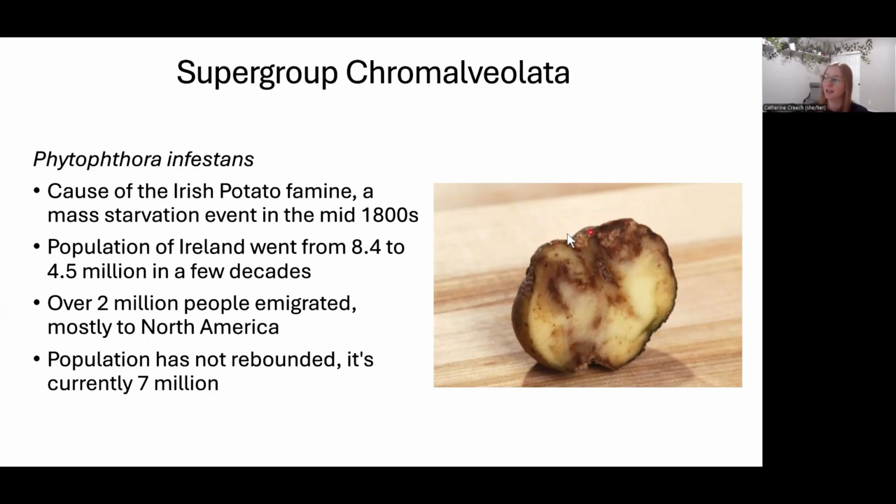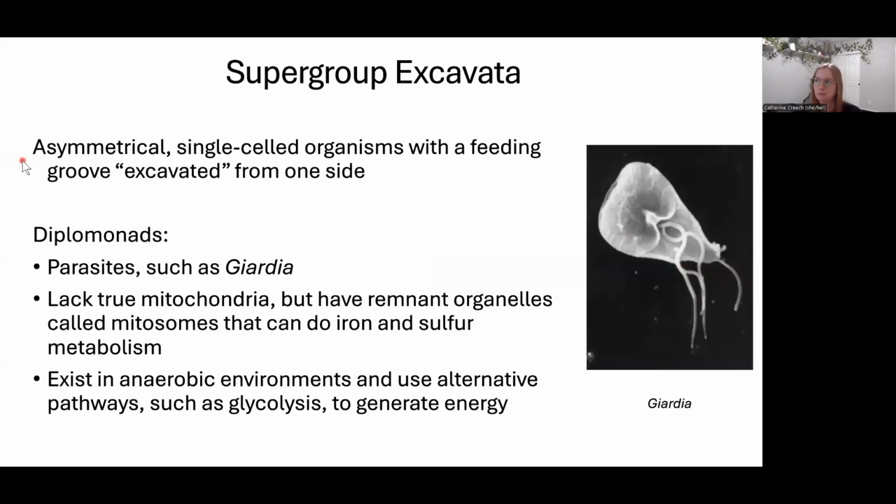This is what the potato blight looks like. This protist infects potatoes and creates all this necrotic material, and you can't eat this. It'll make you sick. It's decomposing. There's also many different types of blights that affect different types of plants. They're a huge cause of economic loss in agriculture.